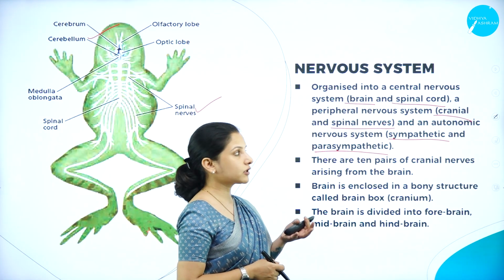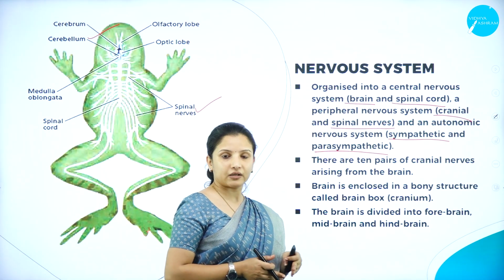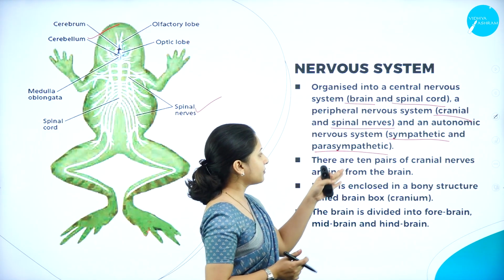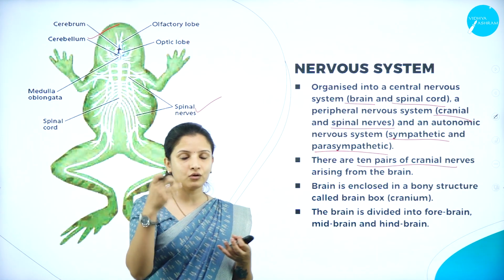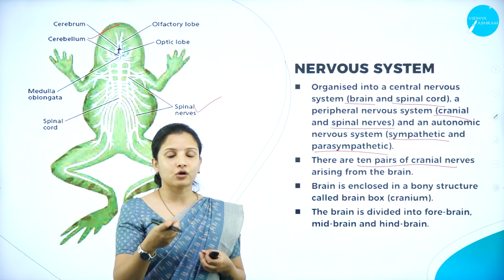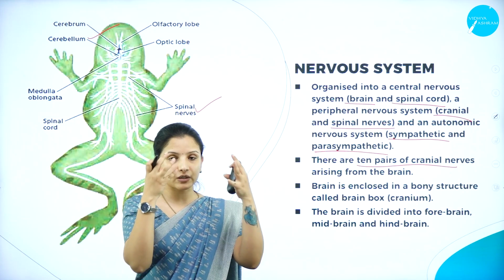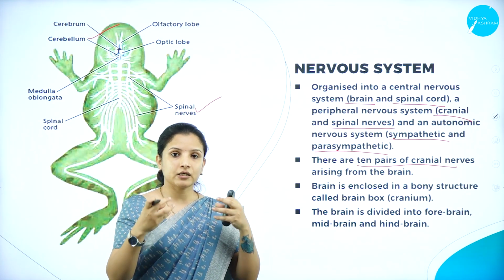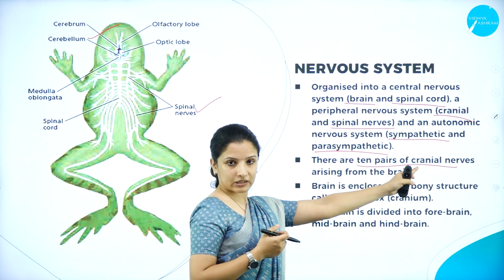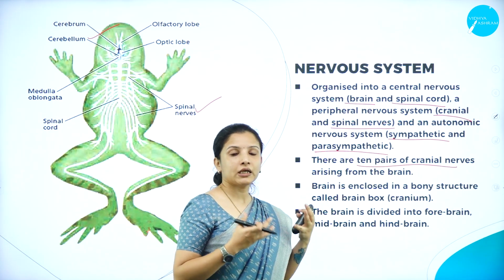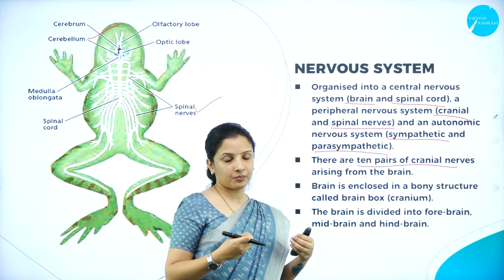So when we look at the cranial system of the frog, what is it? It is nothing but the peripheral nervous system. There are about 10 pairs of cranial nerves arising from the brain. Crania is always something related to the brain. So from the brain, 10 pairs of cranial nerves arise, which means 20 cranial nerves arise from the brain.